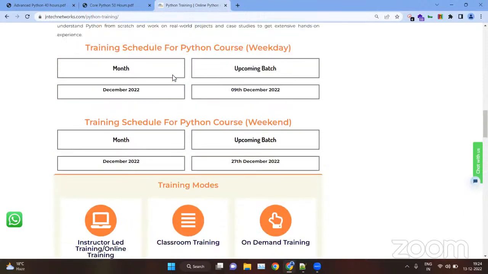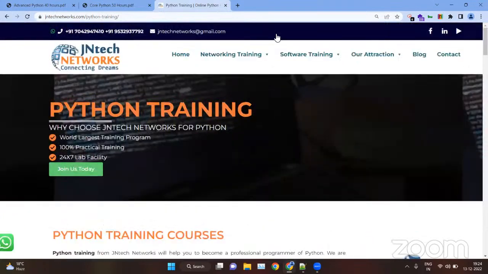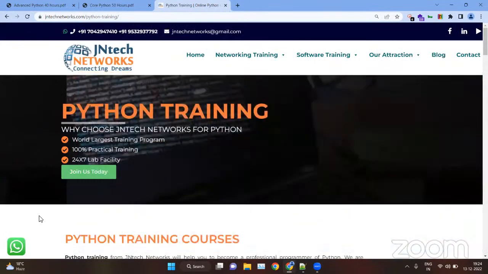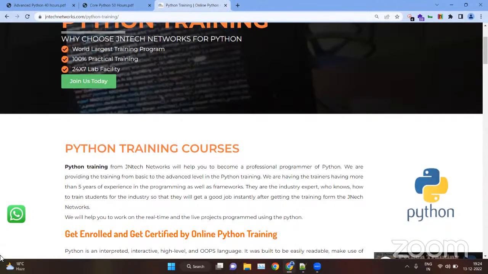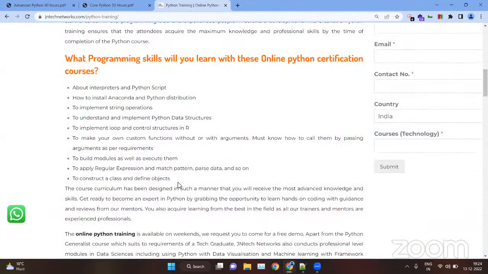If you have any inquiry, you can call on these numbers or WhatsApp them. Weekend and weekday batches are both available, in English and in Hindi.